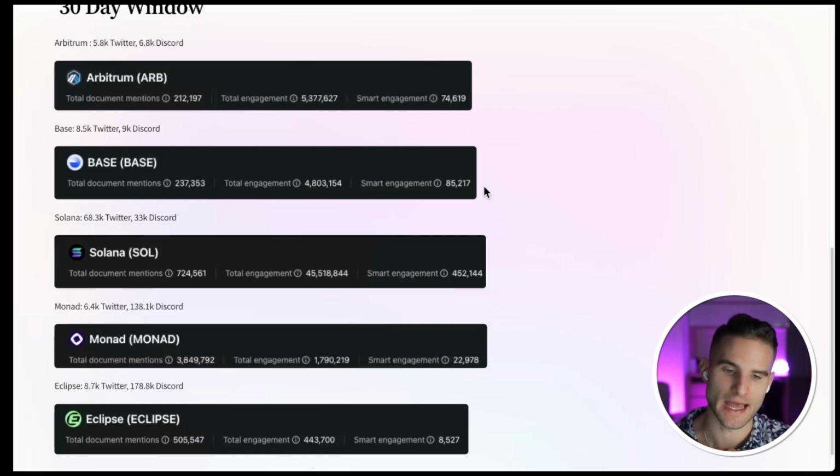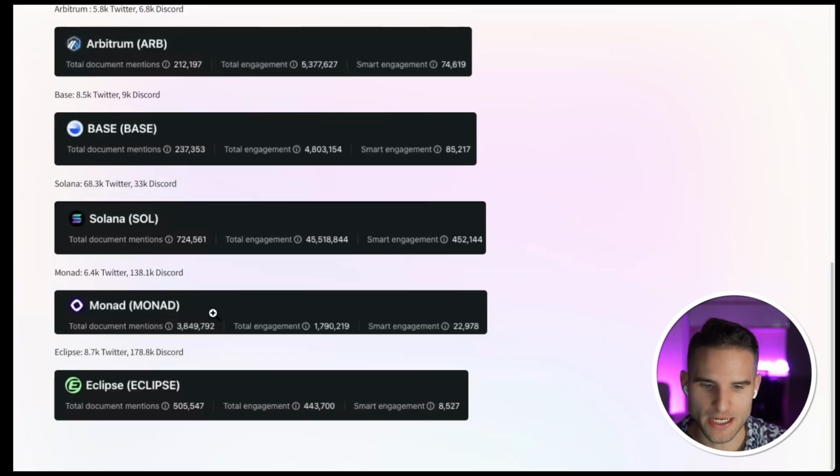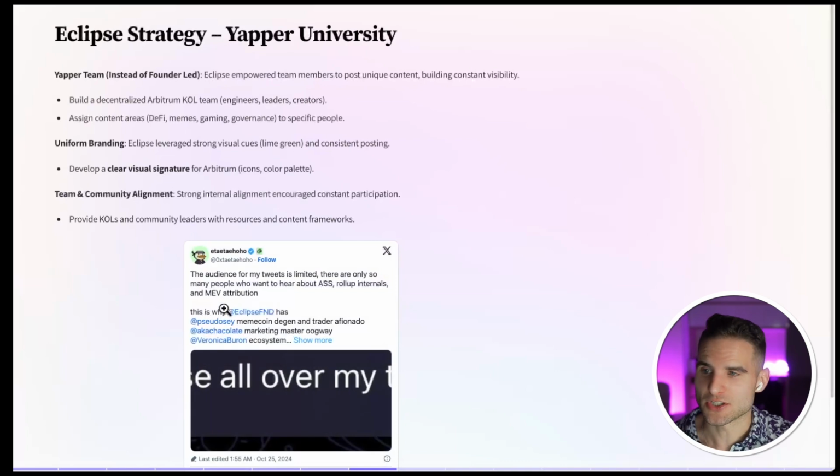And then maybe I'm looking at some new entrants. Maybe I'm very curious about Monad's strategy or Eclipse that we just looked at. So we can look at all of those different mentions. I hadn't found a good way to compare all of the different companies. So, the Kaito team, reach out to me if I missed that, but I think that's an interesting thing. And then you can start to derive insights from it.